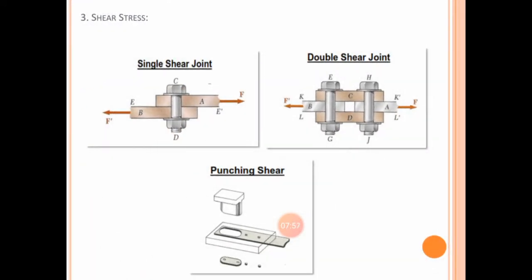After this, the slide shows some more examples of shear stress happening in some parts of a machine or some component. In the previous slide we discussed the concept of shear stress and its failure. If shear failure takes place in one common area, we term it a single shear. To understand clearly, look at the top figure on the left-hand side, where there is a single shear joint. If you increase force F on both plates, then the bolt or stud will fail at a single place. So we say it is a single shear failure.